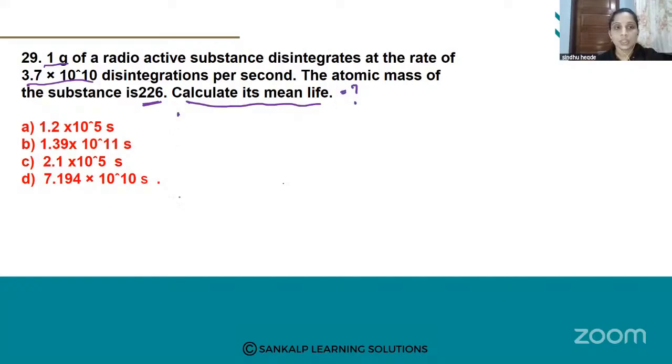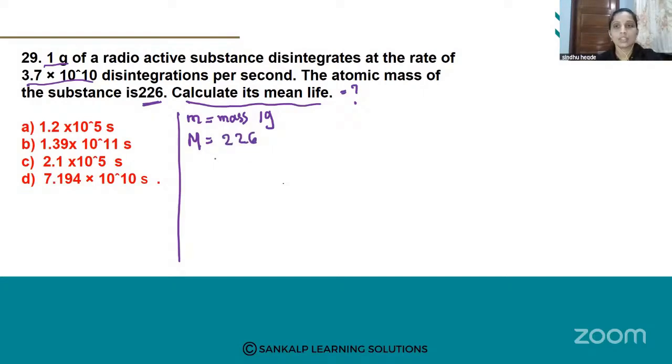Okay. First, you should write the given things. What are the given things here? Firstly, they give m is equal to mass. Mass value is given. How much is it? 1 gram. Okay. Then again here they give the atomic mass, that is capital M. Here small m represents only the mass of the substance, but capital M represents the atomic mass of the substance. So it is 226. Already it is given in your question.